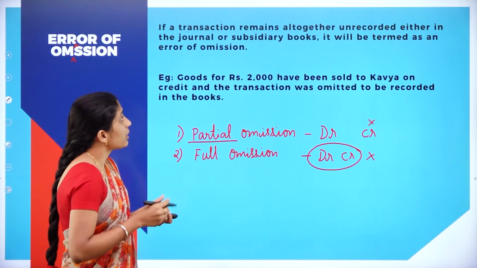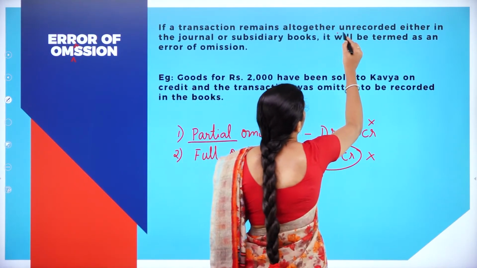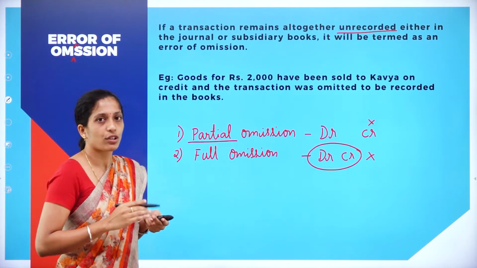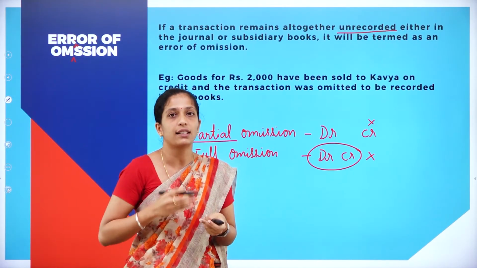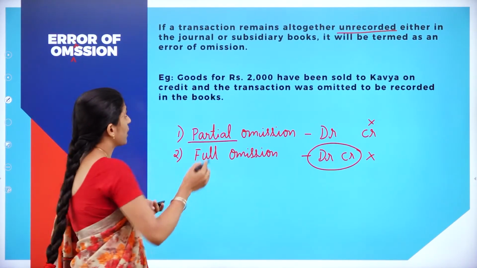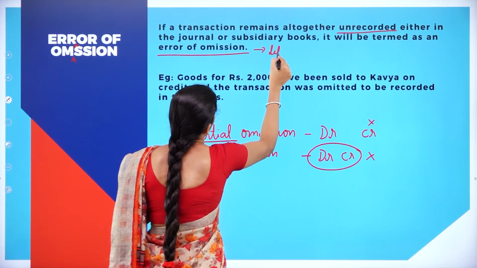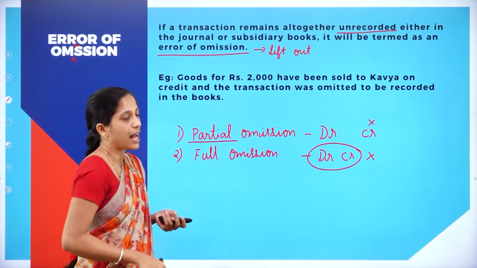Now we shall see what is error of omission. If a transaction remains altogether unrecorded or left out, either in the journal or in a subsidiary book, it will be termed as error of omission. So this type of error can happen either in the journal or in any other subsidiary book. Here you have to remember, omission means left out to record the transaction.